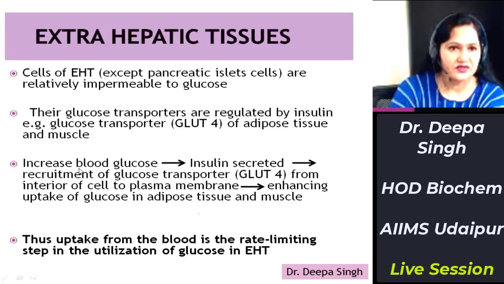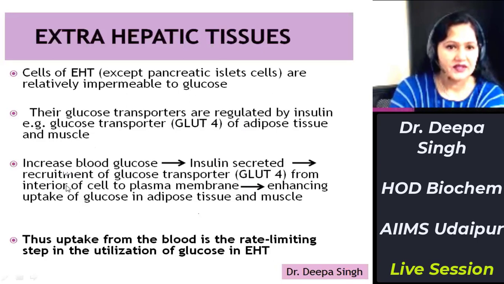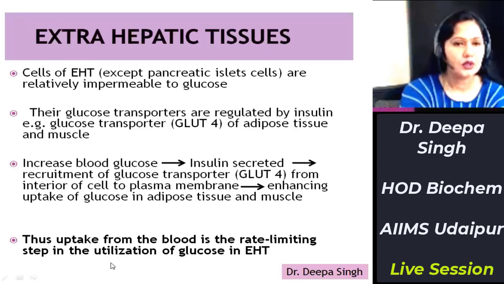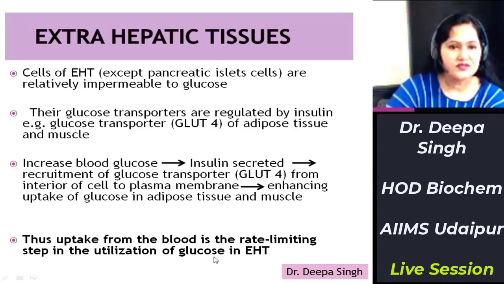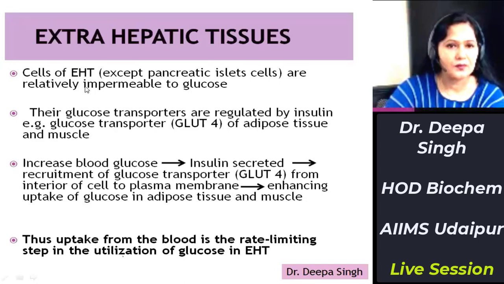Insulin is secreted in response to increased blood glucose. Once insulin is secreted, it recruits glucose transporter 4 from the interior of the cell to the plasma membrane. Once this transporter is recruited to the plasma membrane, it further increases the uptake of glucose in adipose tissue and muscle. Thus, uptake of glucose is the rate limiting step in the utilization of glucose in extrahepatic tissues. So this is how extrahepatic tissues control the blood glucose concentration.